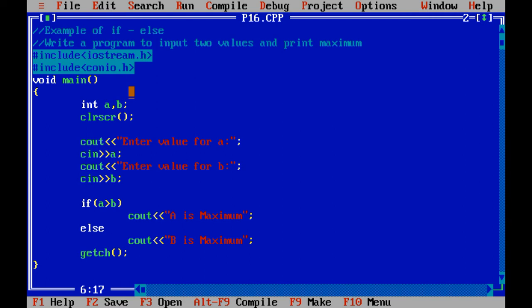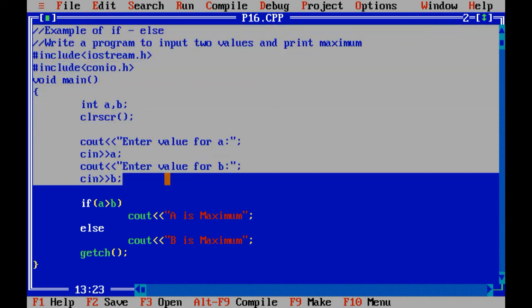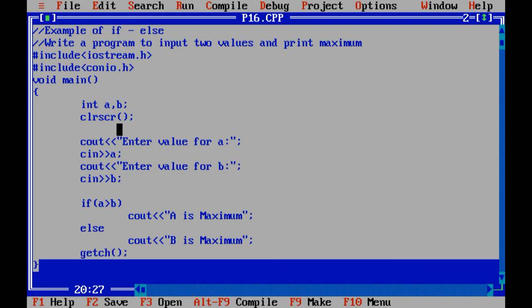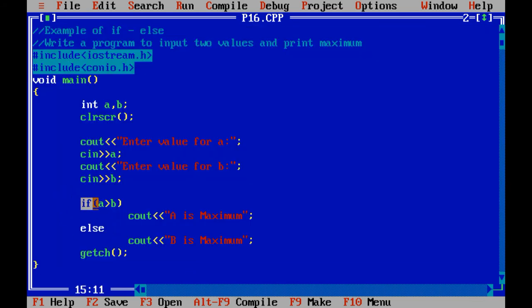That you need to find out, and that is your homework using if else condition, right? Using if else condition, you need to write a program that inputs two values from the keyboard and finds the minimum of those two numbers. If a less than b, a is minimum, else b is minimum.